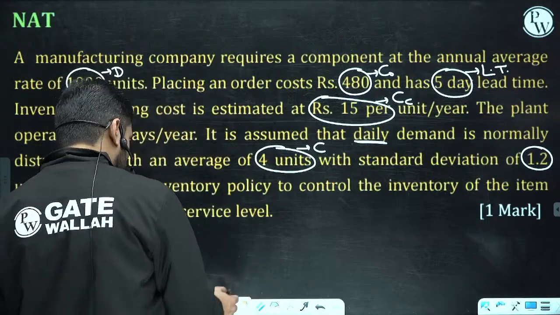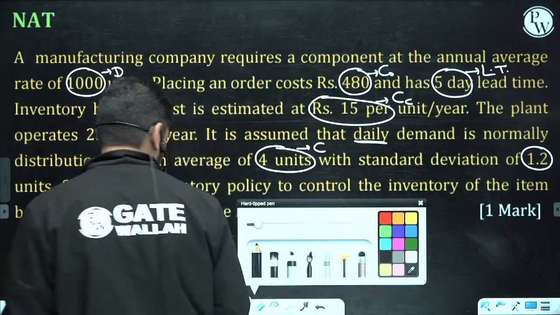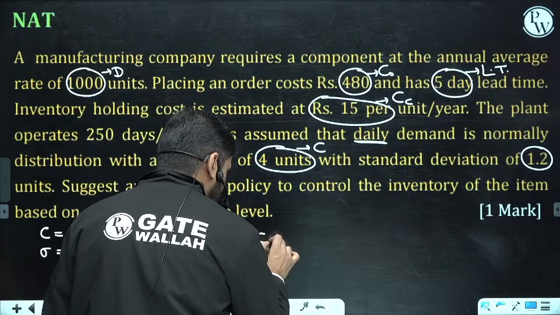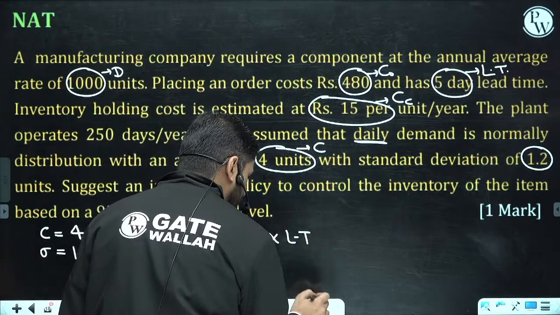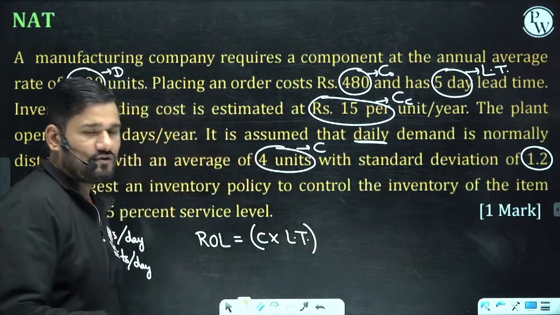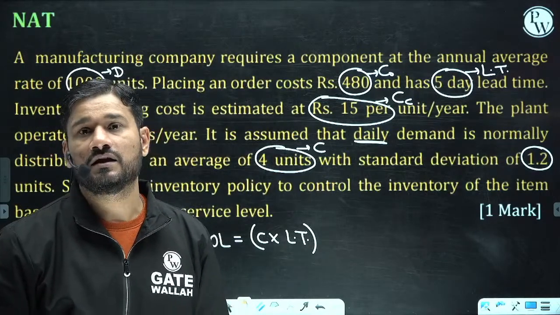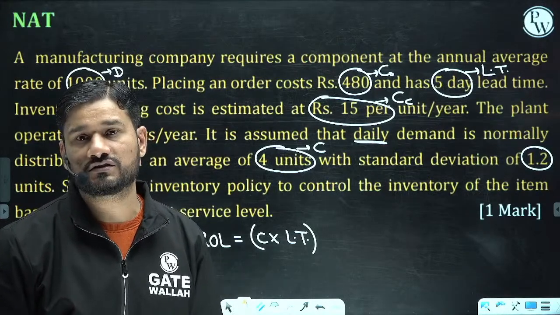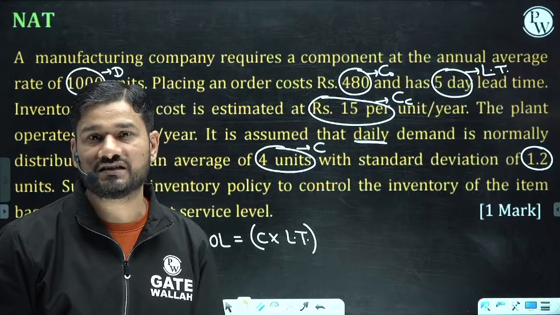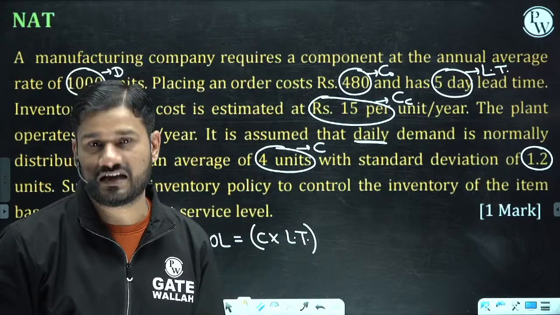So here, what is going to happen? Let us check. What we can do is find out the reorder level. What is that reorder level? C into LT plus Z sigma root LT. This question is really very important for GATE. Already you have done the PYQs, and attended some more lectures. In lectures and in DPP we have covered a lot of questions. Here revision is being done, and I am trying to cover all those variations which are likely to come in GATE this year or next year. Are you getting this point?